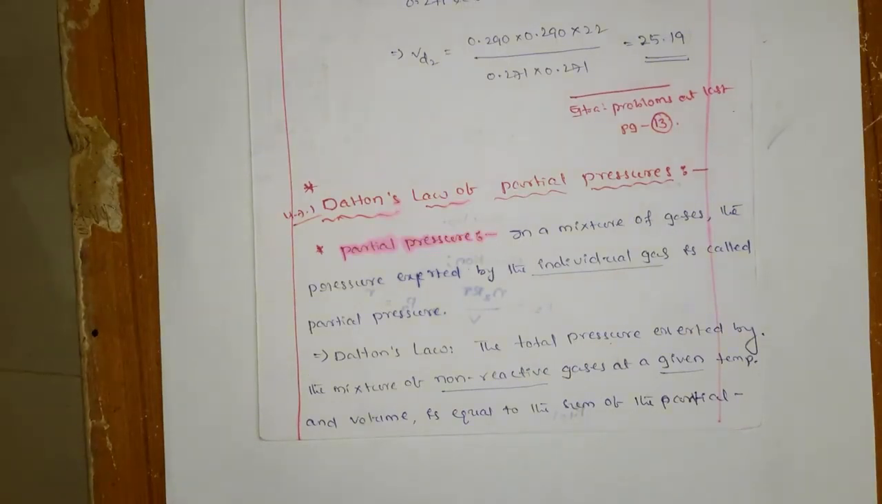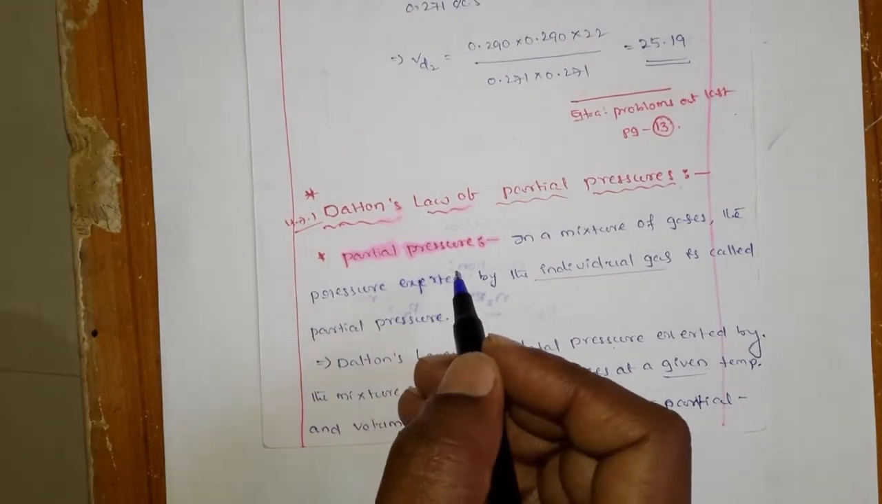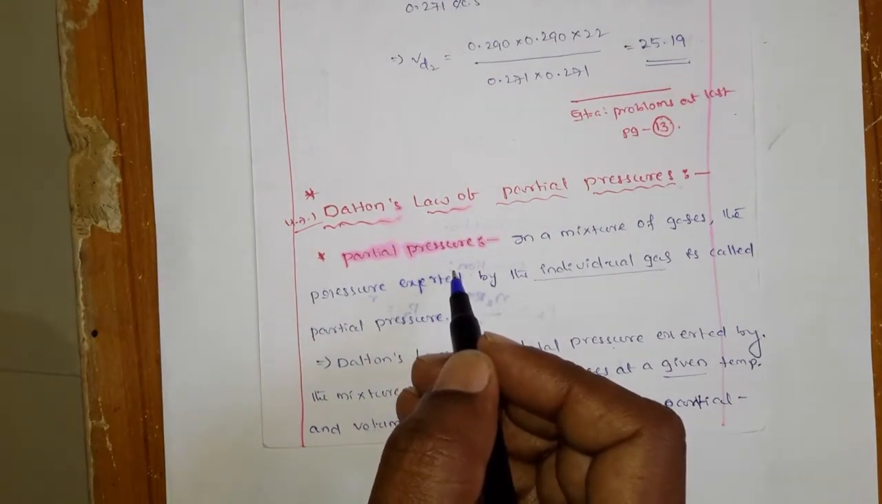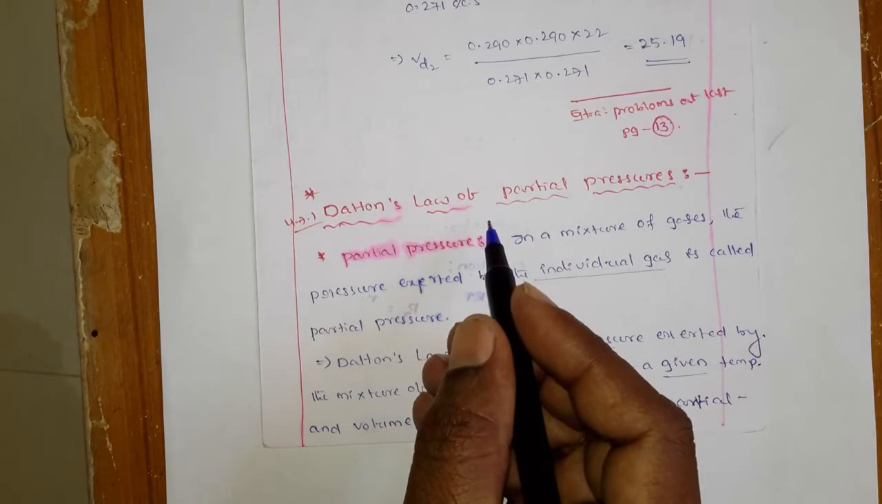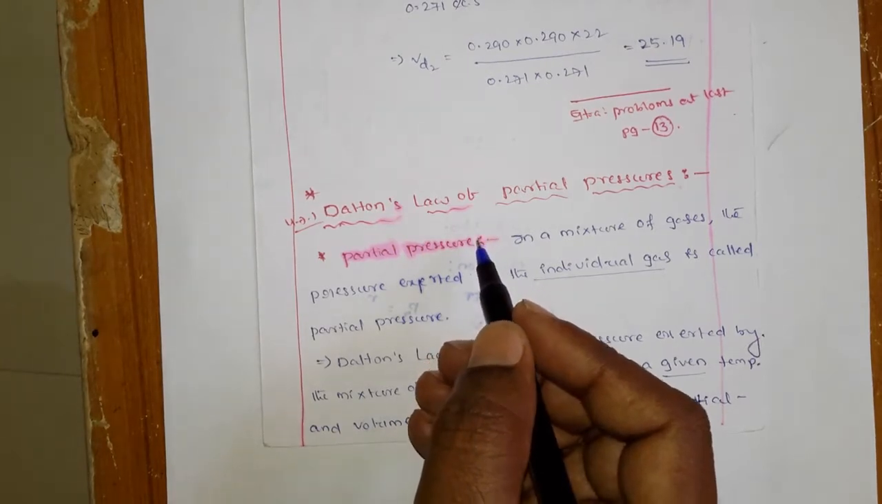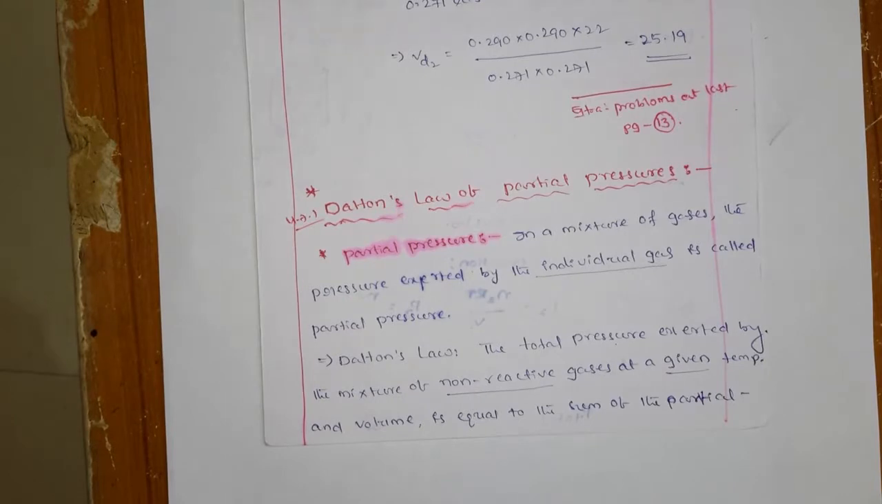Hello students. In the previous lectures we have discussed Graham's law of diffusion, with some problems. And now in this lecture we are going to see Dalton's law of partial pressures. Before going to Dalton's law of partial pressures, we should know what partial pressure is.